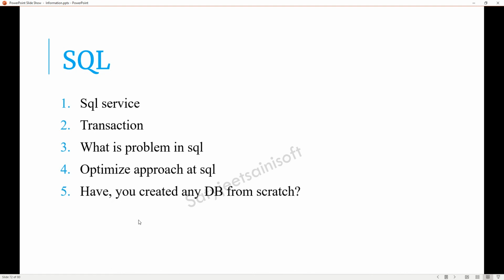Have you created any DB from scratch? That is also one of the questions. Generally, as developers we create the DB from scratch if we have a small project. But in a big project, it is always maintained by separate DB people. So you can answer based on your experience. In my experience, we just create the table structures, stored procedures and so on. But before the final commit, we have a review process, in which our architect or a senior person takes a look, and based on that we go ahead.